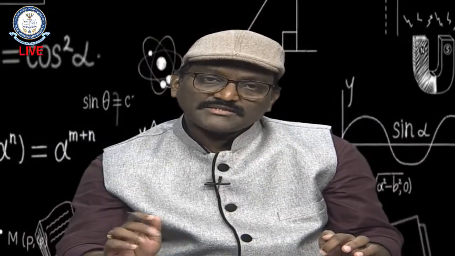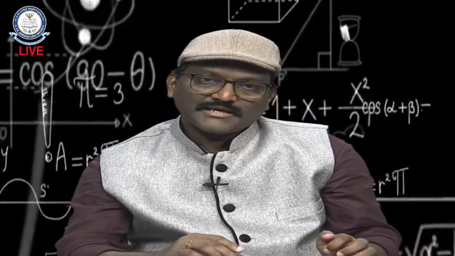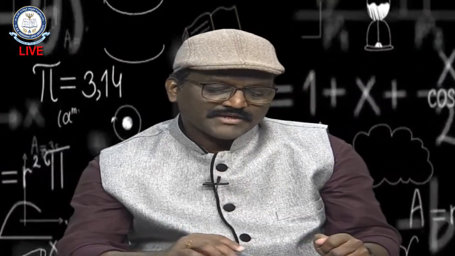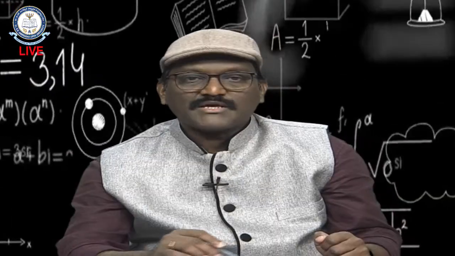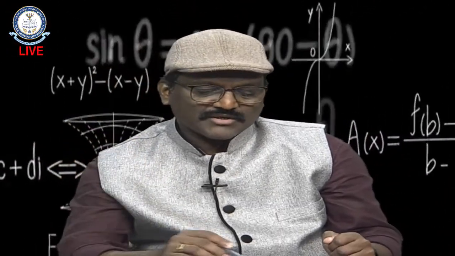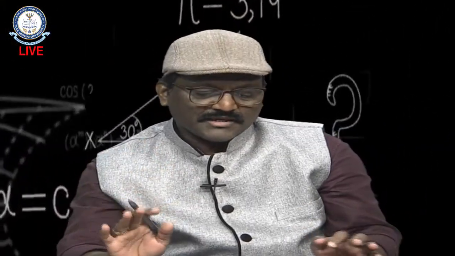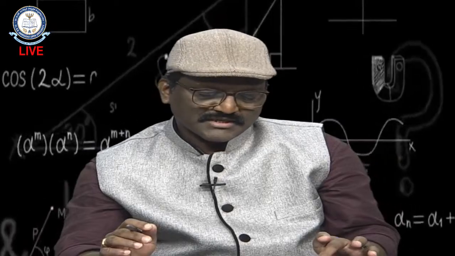The point z equal to a is called a removable singularity when you take the limit of this function f of z as z tends to a, and it must be a finite constant. You can substitute here; it may be 0, a positive constant or a negative constant. Then z equal to a is called a removable singularity.